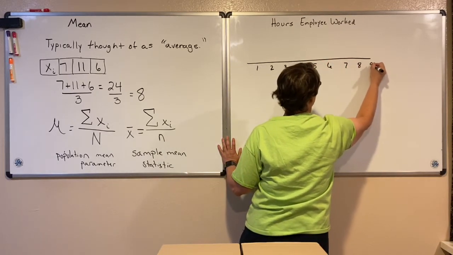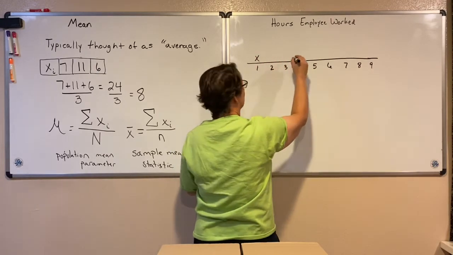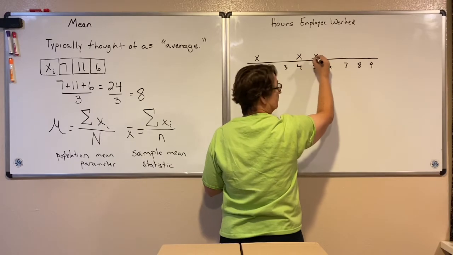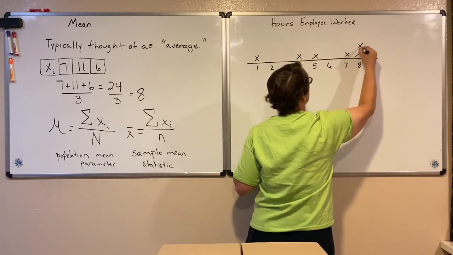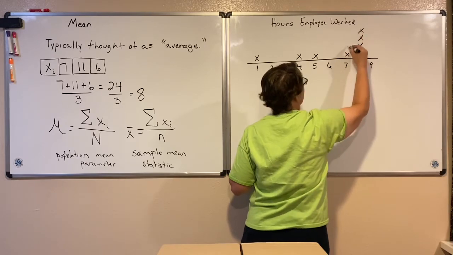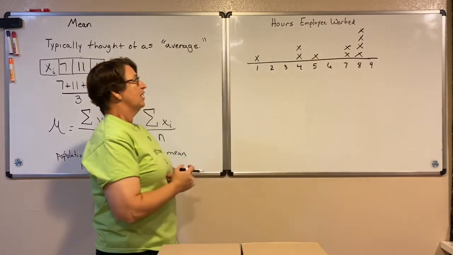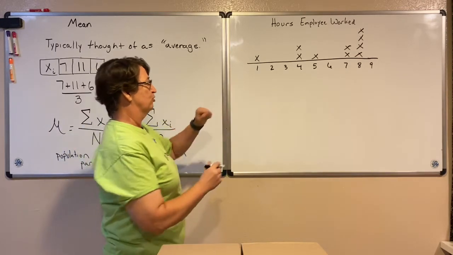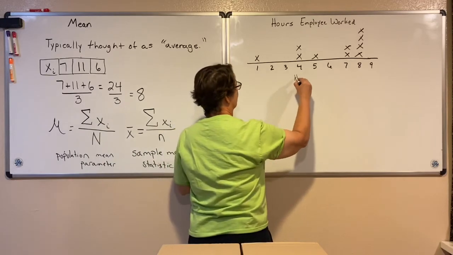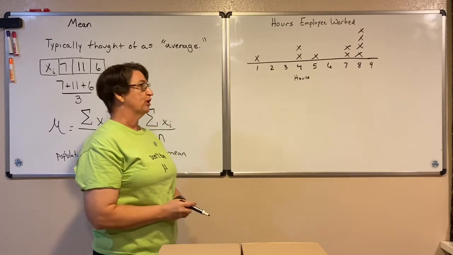And so we've got a dot plot that just shows how many hours they've worked. And I'm going to use X's for my dot plot here. But here's my dot plot. So first of all, these are the hours that those employees worked. And we want to know what's the average number of hours an employee worked.